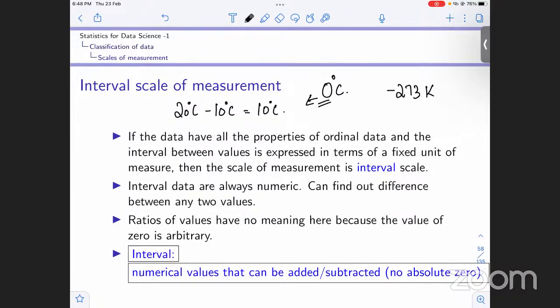So in the interval scale, we have numerical values that can be added or subtracted, but we cannot divide them, because there does not exist any absolute zero. This is basically the meaning of no absolute zero.